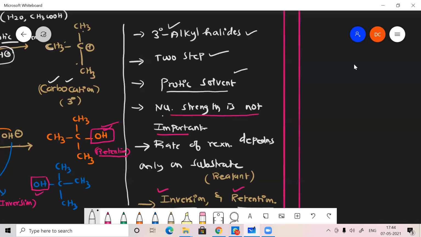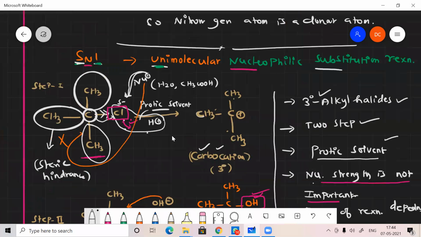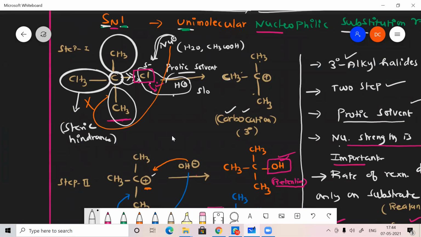So we use a 3-degree alkyl halide because the rate of reaction will be much faster in 3-degree only. Okay, because here it is a two-step reaction. The first step is a slow step, and the second step is a fast step.